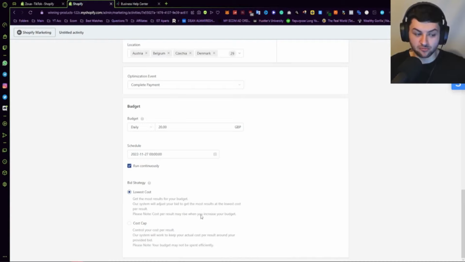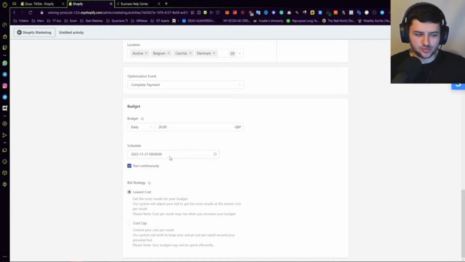Cost per result may rise when you increase your budget. The cost cap controls your cost per result. The system will work to keep your actual cost per result around your provided bid. Your budget may not be spent efficiently. So I'd recommend just selecting lowest cost. It's the most optimized. You can test out both, but I'd recommend just leave it on default here, guys.